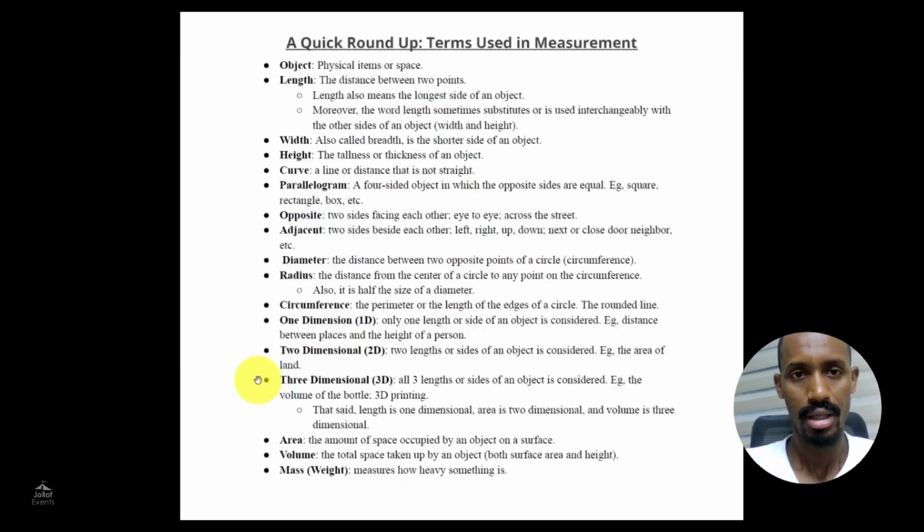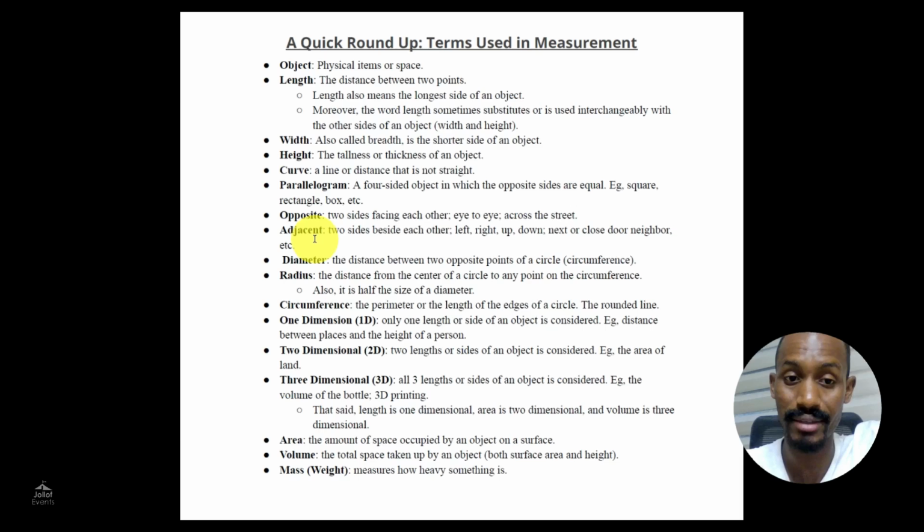I did a quick roundup on the terms. You can read them. What is an object? An object is a physical item or space. What is length? The distance between 2 points. Length can also mean the longest side of an object. Width, also called breadth, is the shorter side of an object. Height is the tallness or thickness of an object. A parallelogram, like a square or a rectangle, has opposite sides equal.